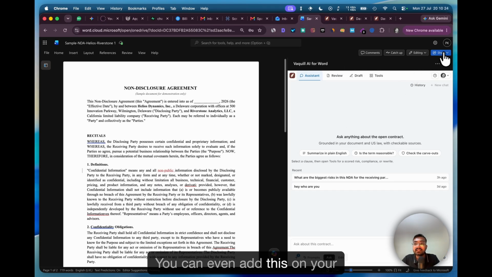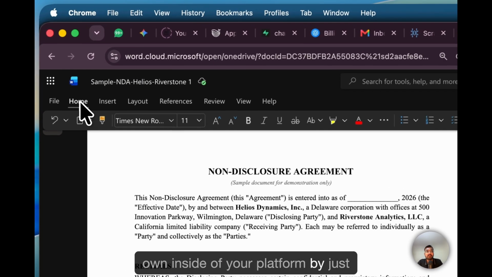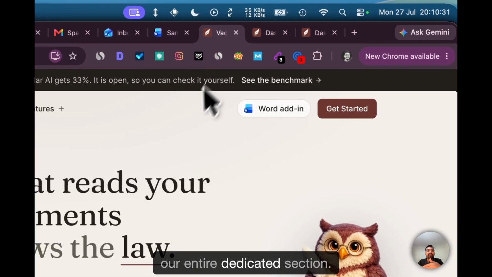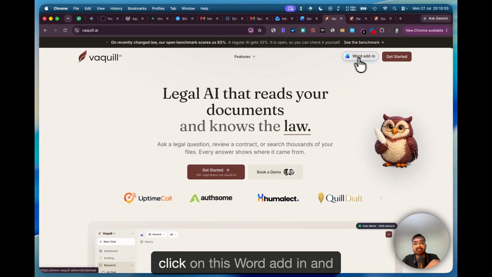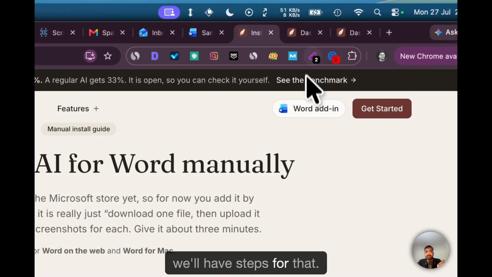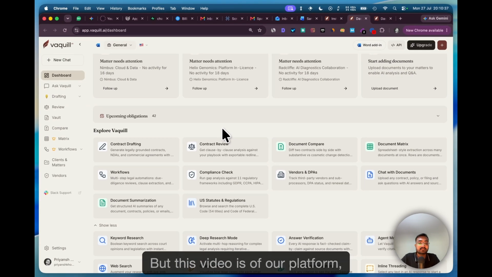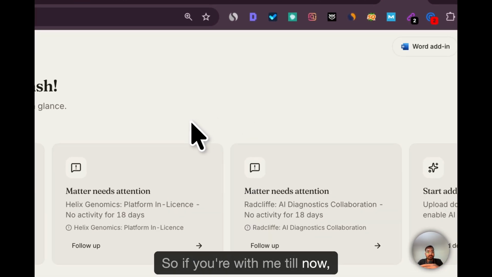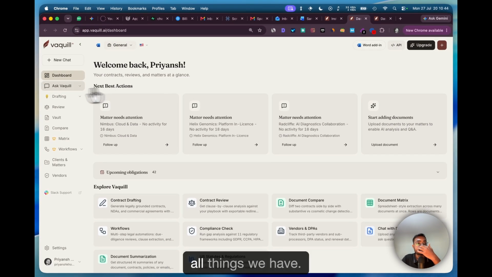You can even add this on your own inside of your platform by just heading over to here, click on add plugin, and we have our entire dedicated section. Just head over to our website, click on this Word add-in, and we'll have steps for that. But this video is of our platform, not the Word add-in. So if you're with me till now, great. We'll just go ahead and see what all things we have.